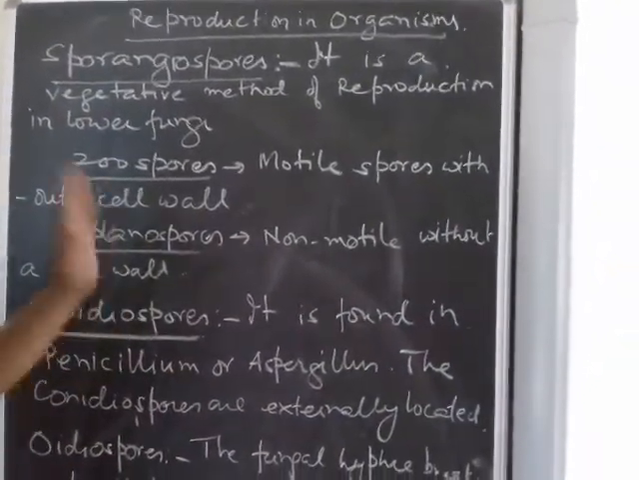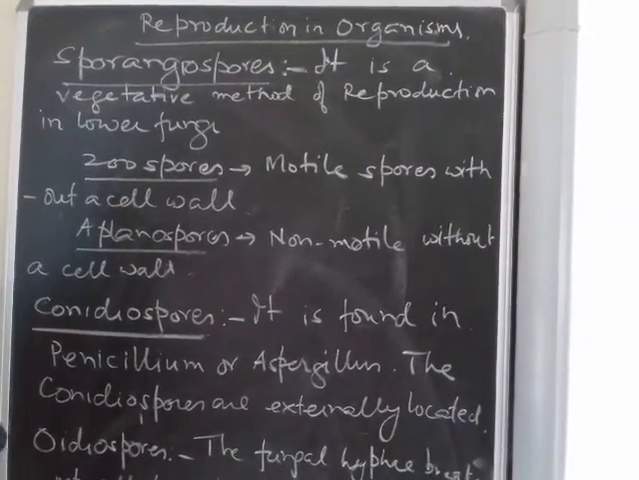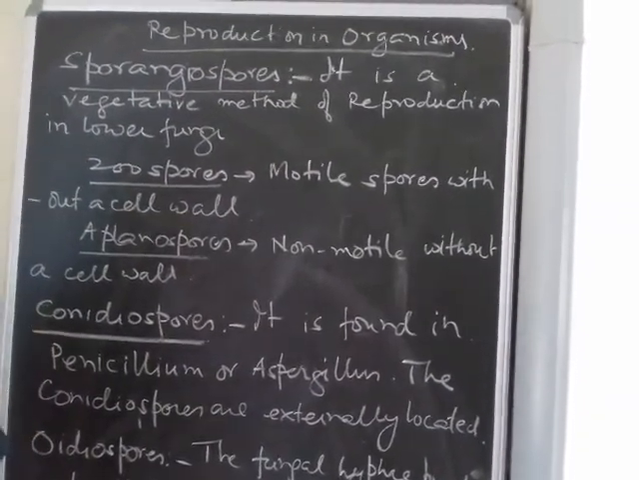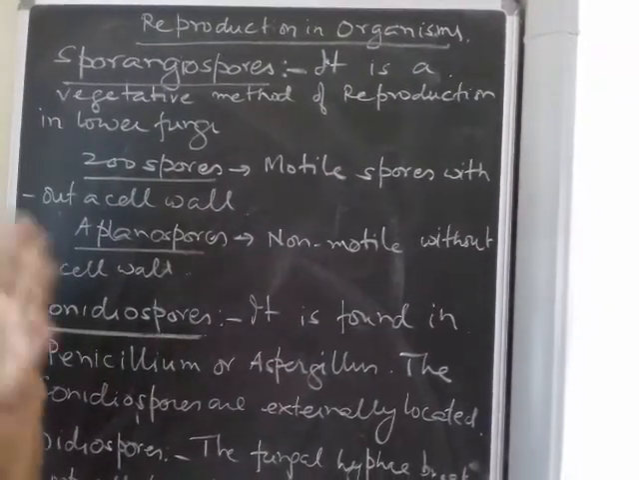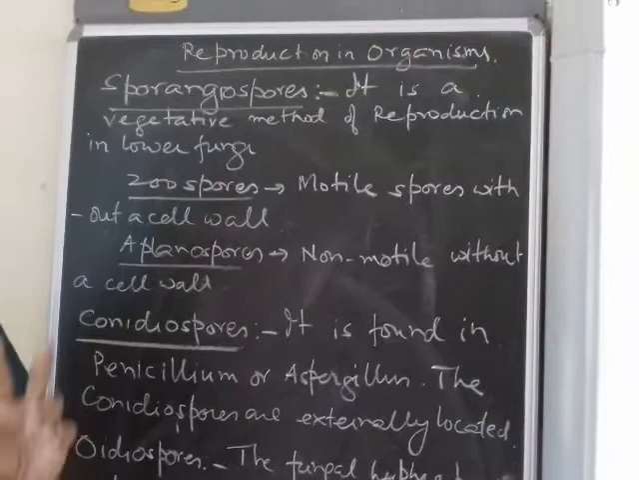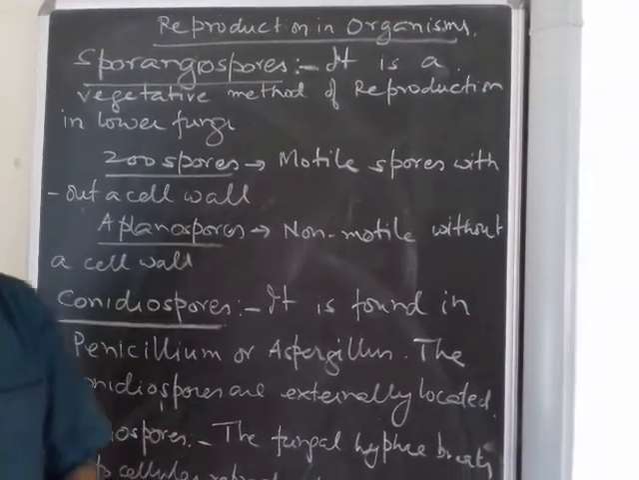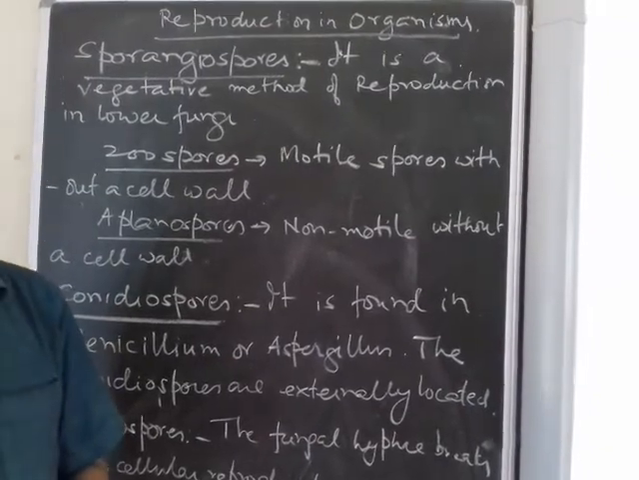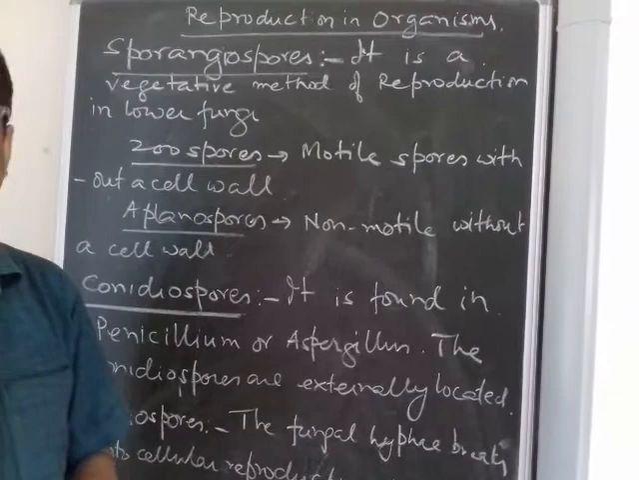Now we are going to start with spore formation. Spores are a type of asexual mode of reproduction which is found in many organisms. There are two types of spores. One is called a zoospore, another is called an aplanospore. Zoospores are usually motile and flagellated, and aplanospores are non-flagellated spores.